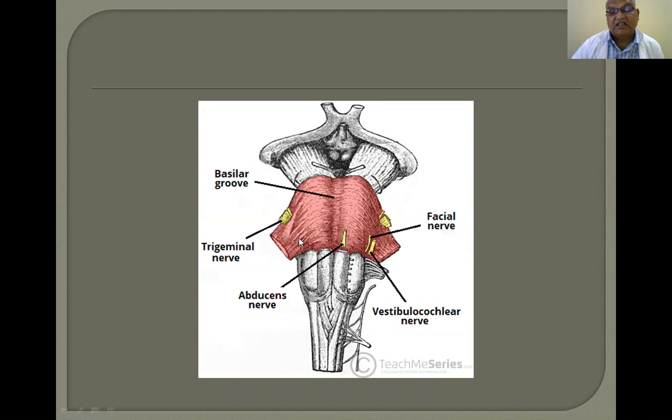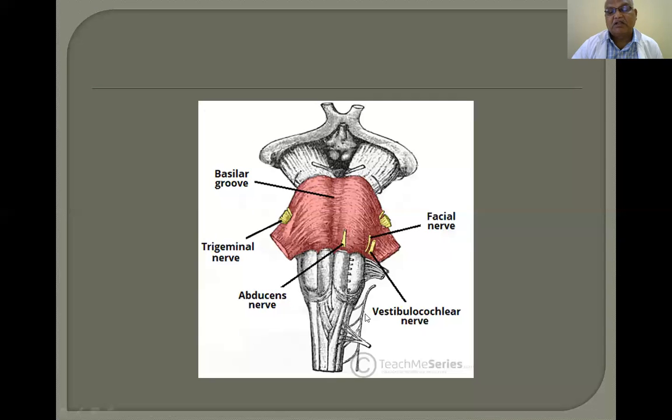These nerves, and there is another nerve also. The trigeminal nerve, abducent nerve, and facial nerve, the fifth, sixth, and seventh, and the vestibulocochlear nerve are also associated with the pons. They arise from the pons. Now these are the nerves associated with the medulla: the hypoglossal nerve, glossopharyngeal nerve, vagus nerve, and spinal accessory nerve. So these are all the nerves.